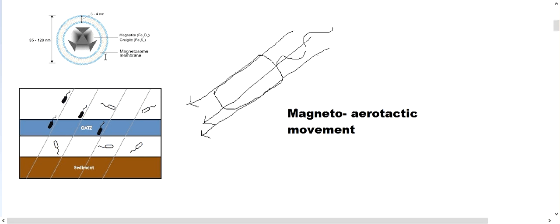For one who is studying magnetosomes newly, as I was, I was wondering what is the use of aligning itself with the Earth's magnetic field? They are aligning itself to a particular direction, but this is the use, which I found out after researching a bit.